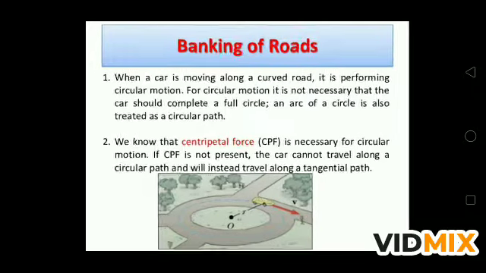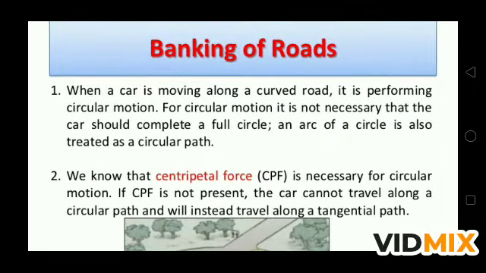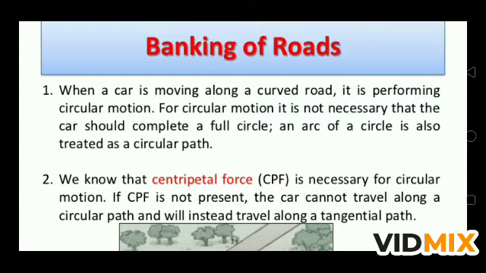The next is banking of the road. What is the meaning of banking? Banking of the road, have you seen when you are moving on a highway and there is a turn? If you see from a distance that one side of the road is at a certain height, means वहाँ पे थोड़ा सा रोड उठा हुआ होता है एक साइड से, इसको बोलते हैं बैंकिंग ऑफ रोड. बैंकिंग ऑफ रोड क्यों किया जाता है? What is the need to bank the road?